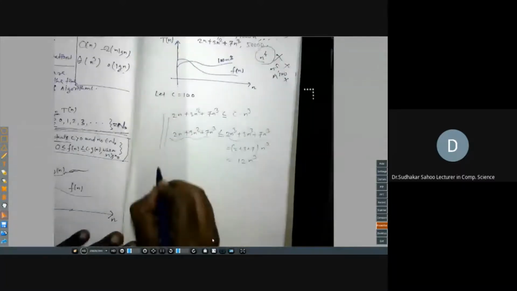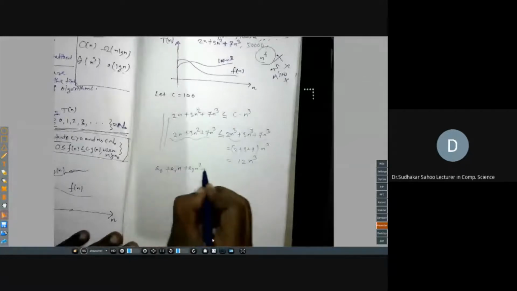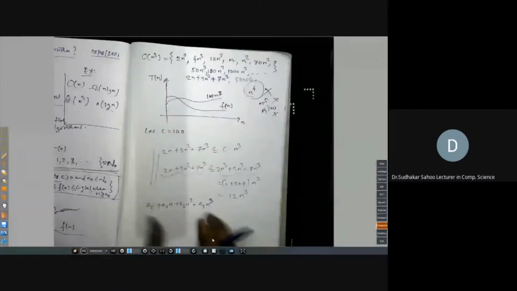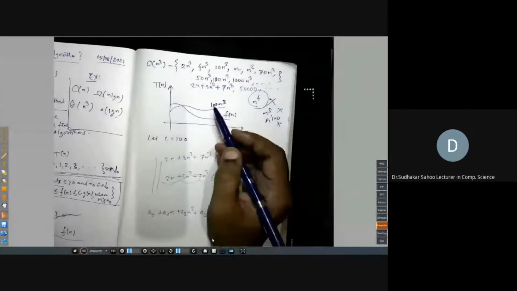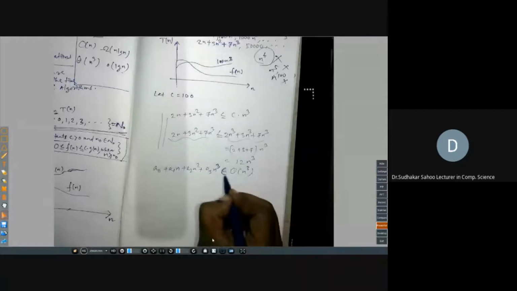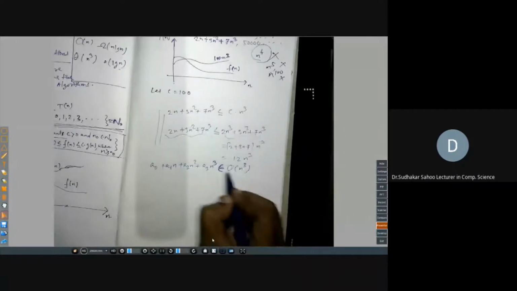That means in general you can write a0 plus a1n plus a2n square plus a3n cube. So any polynomial of this form, you can just change these values, and all belong to this set. Is it clear? Actually, the exact requirement is strict: belong means is an element of, because this is an element and this is a set.